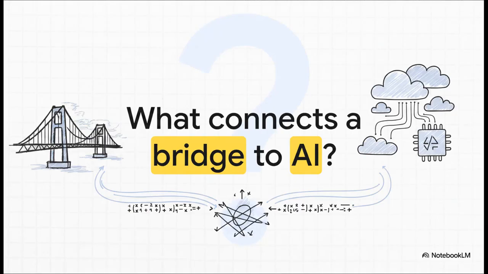So let's dive right in by asking a question that seems, honestly, almost impossible to answer. What could a massive physical structure like a suspension bridge possibly have in common with an AI algorithm crunching data in the cloud? I mean, they seem worlds apart, right? But underneath the steel and the silicon, they actually share the exact same mathematical DNA.